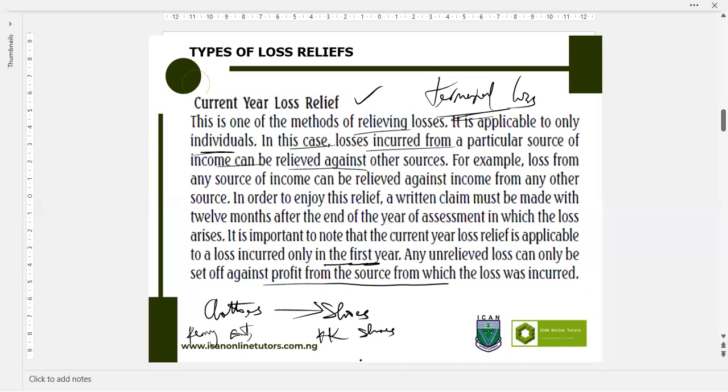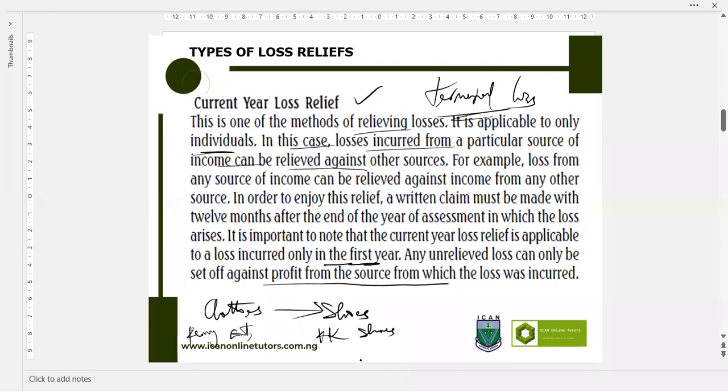So in the case where you have been in business and you incur losses from your clothing business, you cannot set it off against the profit from the shoe business. It's only if this happens in your first year of business. Any unrelieved losses in the current year, apart from the first year, can only be set off against the profits from the same source of business.